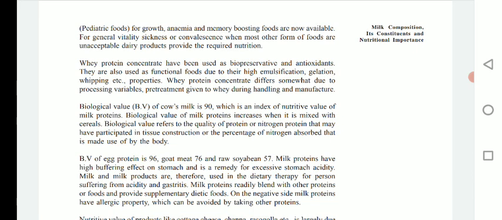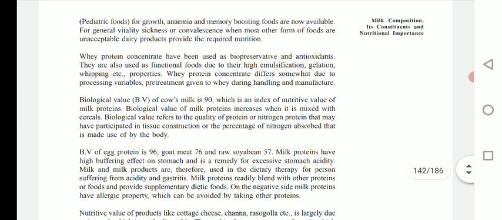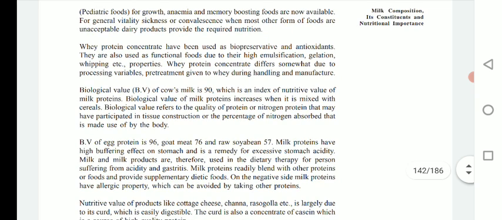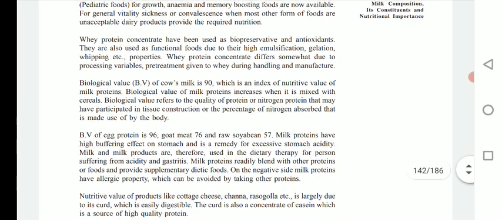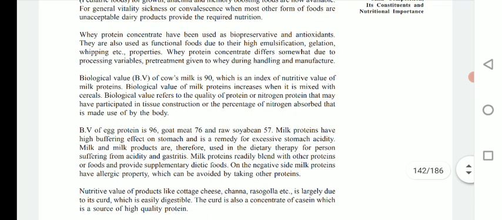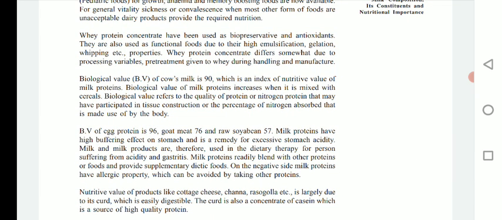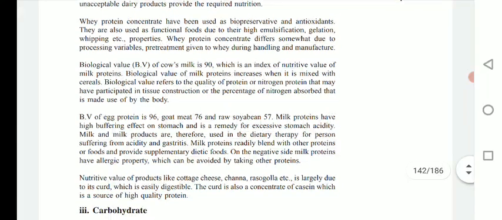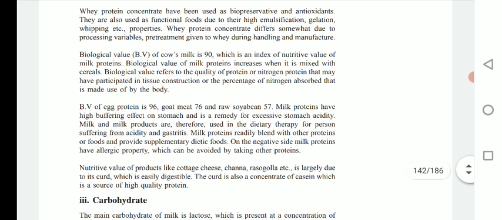Preservatives are compounds that are used for preservation of food, as well as some liquid foods, and in this kind whey proteins are used as a biopreservative. Otherwise chemical preservatives are also there. Besides being a biopreservative, whey protein also has good antioxidant property, and is used as a functional food due to its high emulsification, gelation, whipping, etc. properties. Whey protein concentrate differs somewhat due to processing variables, and pre-treatment given to whey during handling and manufacturing.